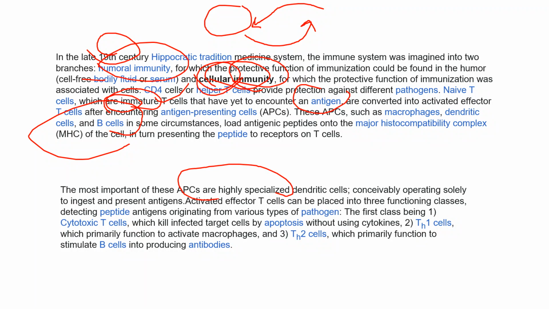In vaccination, dendritic cells play a very important role. Dendritic cells are highly specialized cells. They ingest and present the antigens to different cells, and then the T cells convert into activated T cells, and normally in three steps they kill the pathogen.